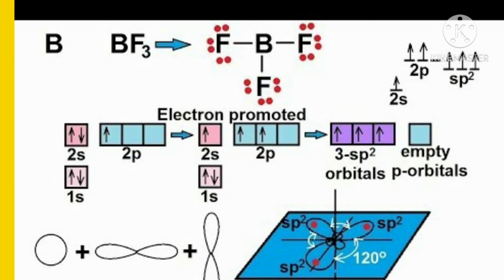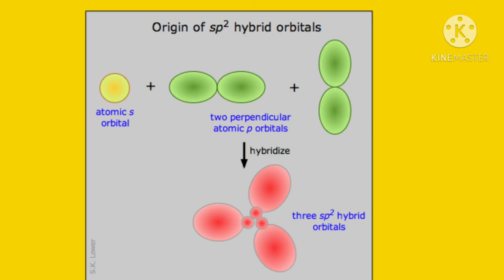As it forms three identical boron and fluorine bonds in BF3, it is suggested that the excited boron atom undergoes hybridization. So there is an intermixing of 2s, 2px, 2py, because these three orbitals have only one electron each, and their redistribution into three identical orbitals is called sp2 hybrid orbitals.